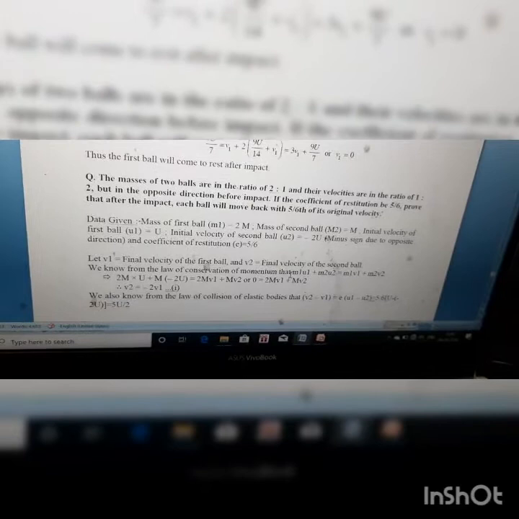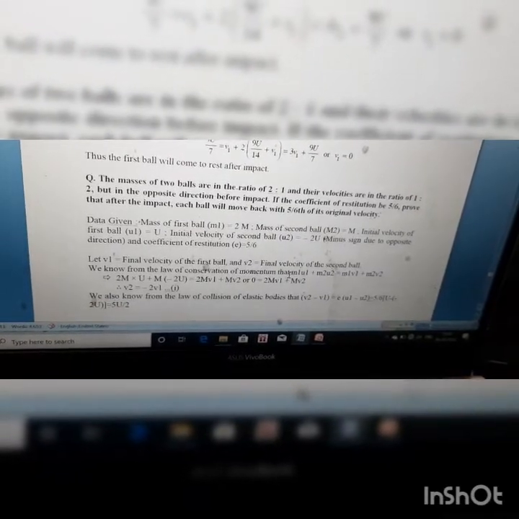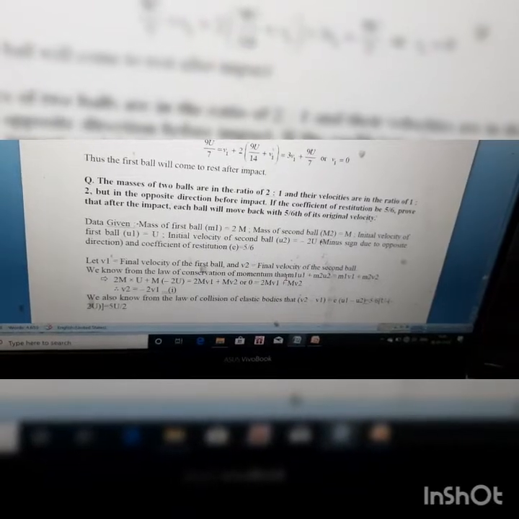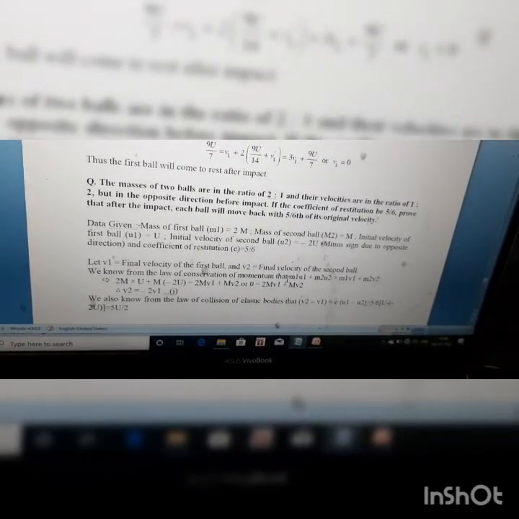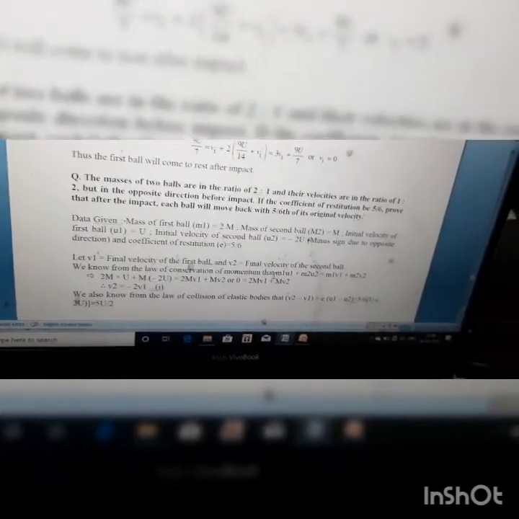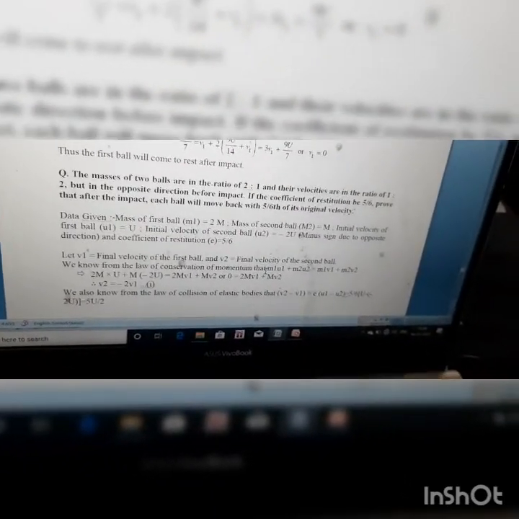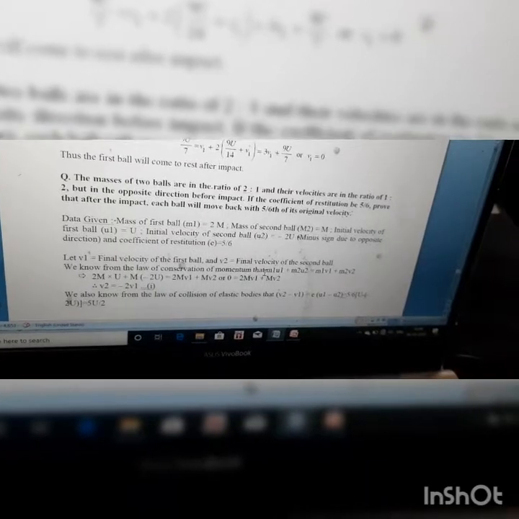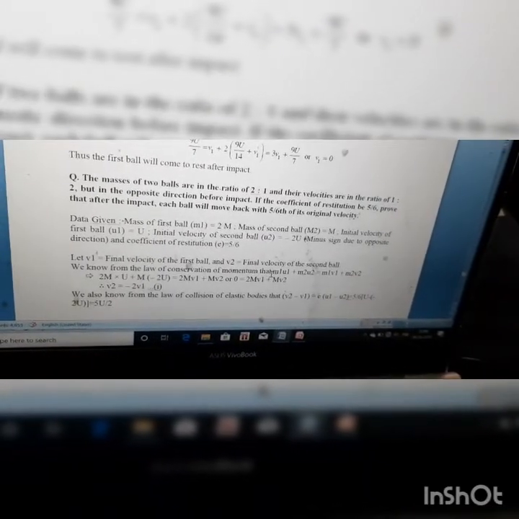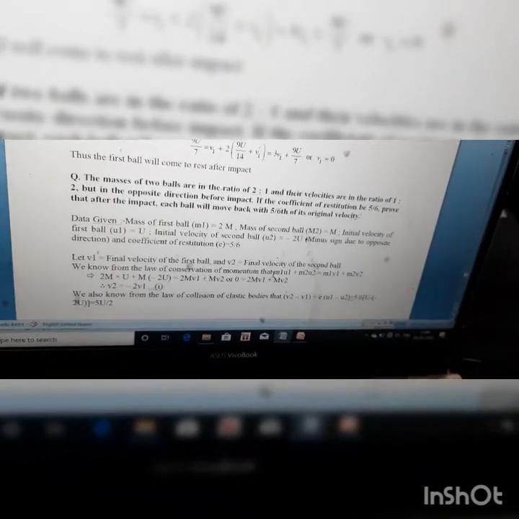Another question is, the masses of two balls are in the ratio 2:1. So m1 is 2m, m2 is m. If their velocities are in the ratio 1:2, suppose the initial velocity of the first ball is u, the second ball is 2u, but in the opposite direction. So you have to check the sign. If they are moving in the opposite direction, I mean towards each other, then the sign will be negative. So u2 is minus 2u.